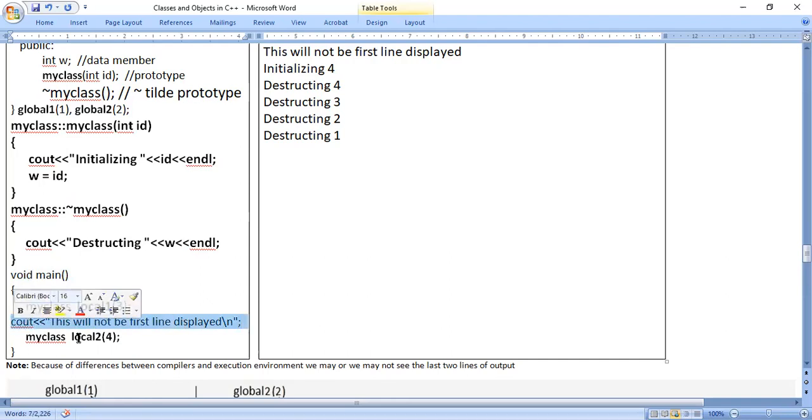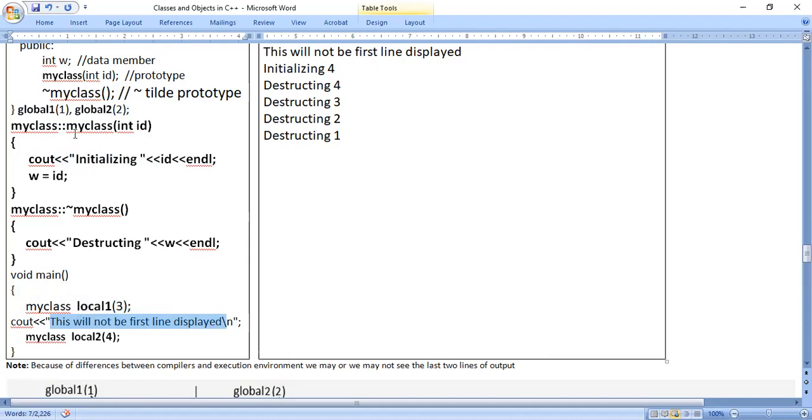Actually, this line should be printed first, but there are global objects, global one and global two, which should execute before the main function body. For global one, this will be executed first, and for global two, this will be executed. So this will not be the first line displayed. It is displayed later.